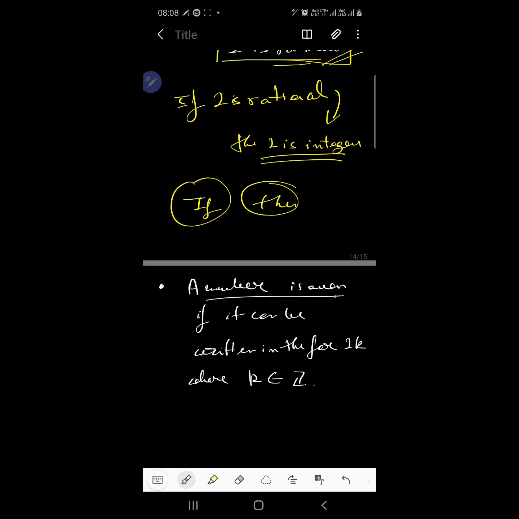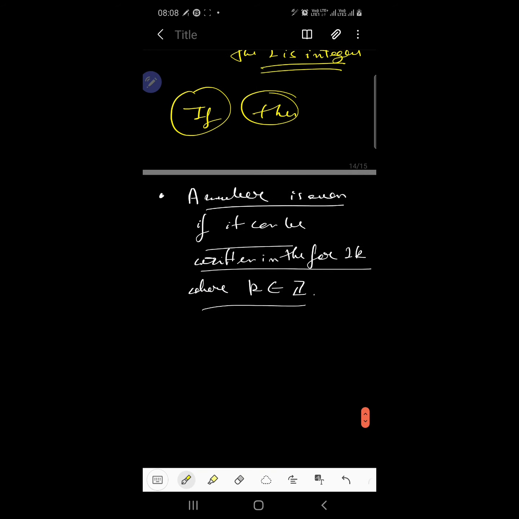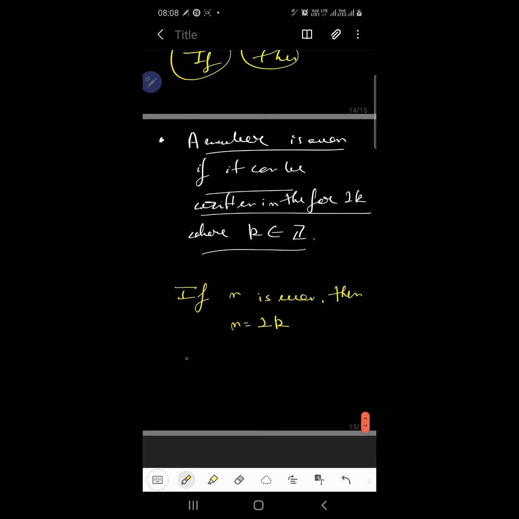Now see, this statement needs to be proven from both sides. How? We first need to show that if the number, let's say n, is even, then n equals 2k. Then we again need to show that if n equals 2k, n is even.